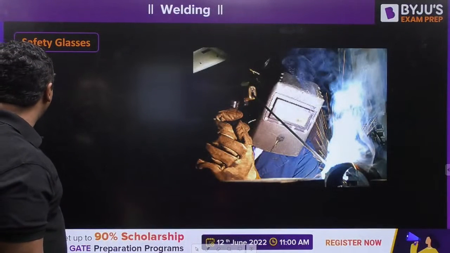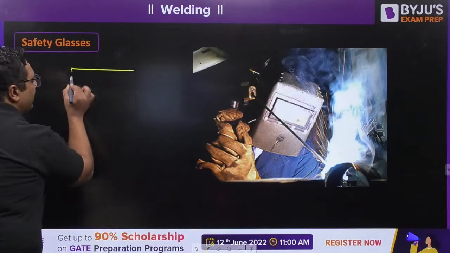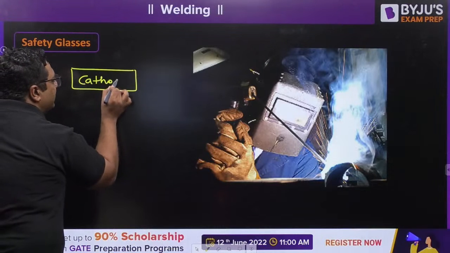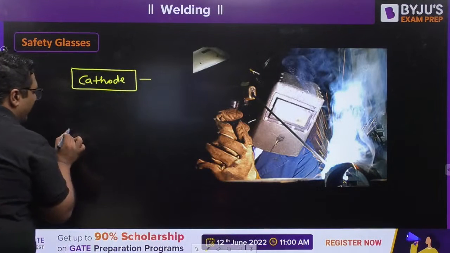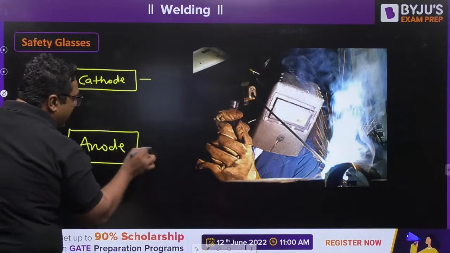So my dear, now I am telling you about a very important concept. Let us say the electrode is shown as cathode, because we have given the electrode as negative, and we will have this workpiece as anode, because we have given it as positive.